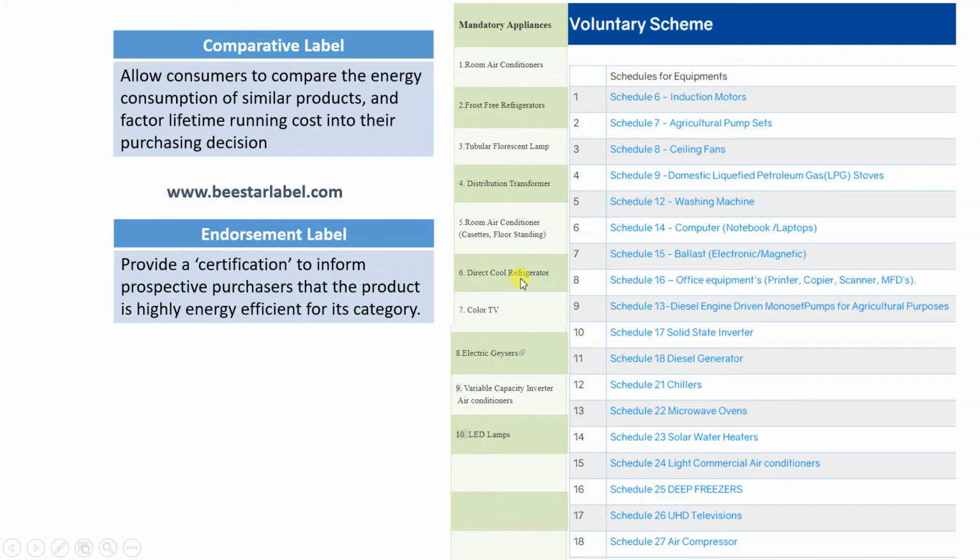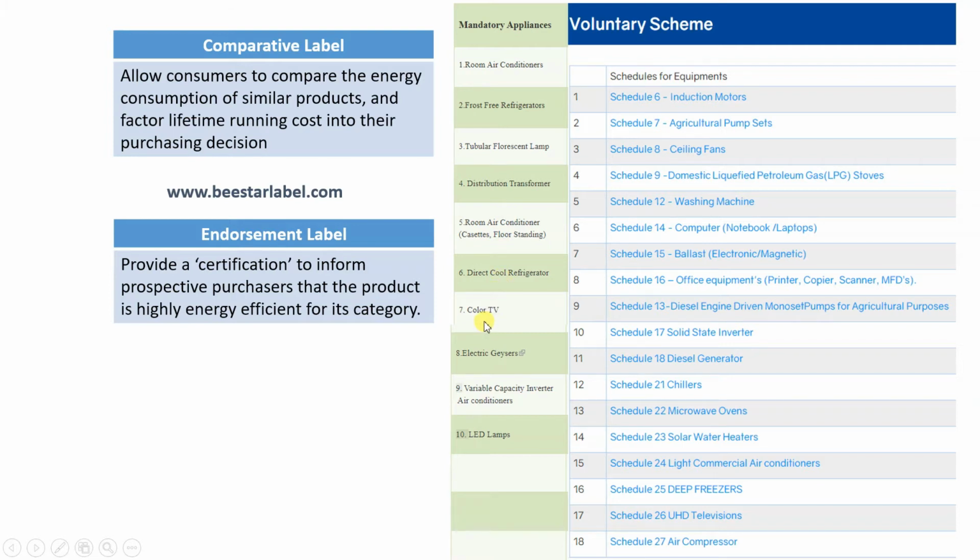Direct cool refrigerator. So this is that direct cool single door refrigerator I was talking about, where you have to press the button to manually defrost the refrigerator. So direct cool refrigerator and frost free refrigerator. Frost free is double door. Direct cool is single door refrigerator.